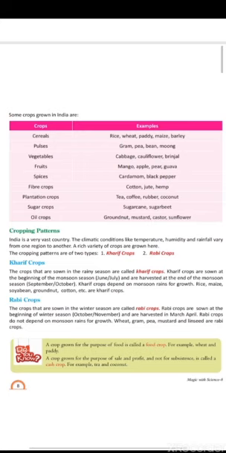See this box. Do you know a crop grown for the purpose of food is called a food crop? For example, wheat and paddy. Our Indian farmers grow many types of crops. Some farmers grow food crops like wheat and paddy. And second, a crop grown for the purpose of sale and profit and not for subsistence is called a cash crop. For example, tea and coconut. Our farmers also grow cash crops like sugarcane, cotton, tea, coffee, coconut, all are examples of cash crops.